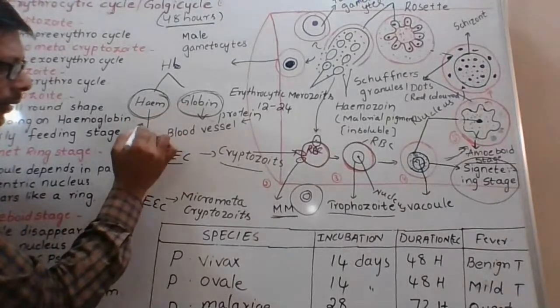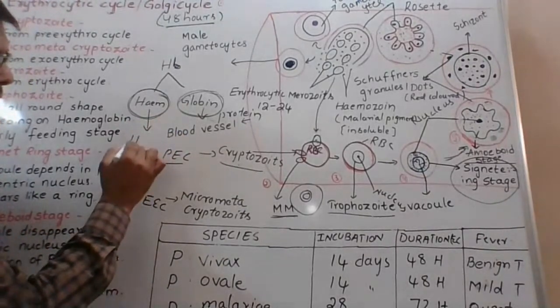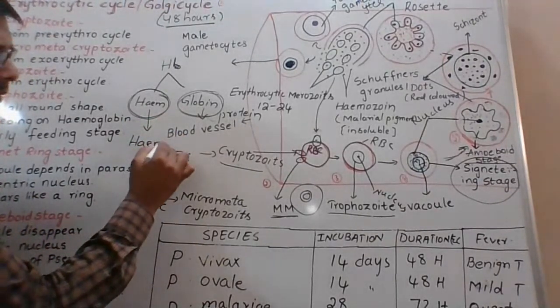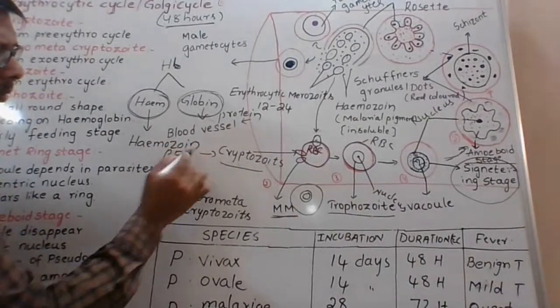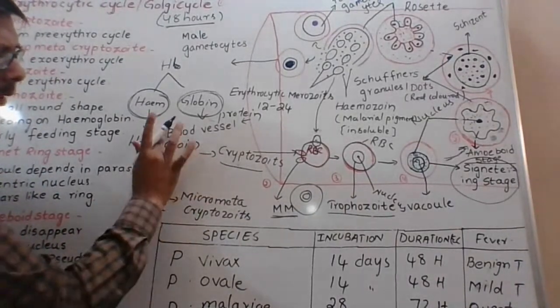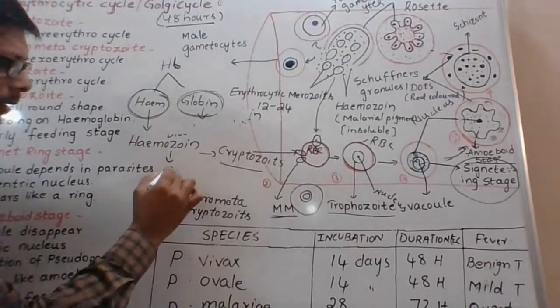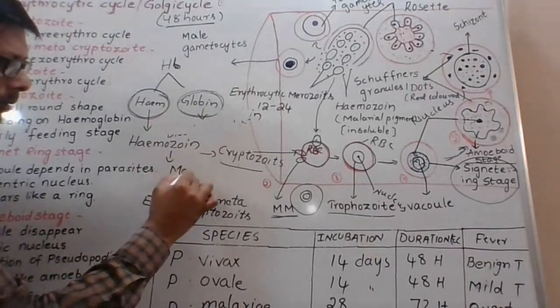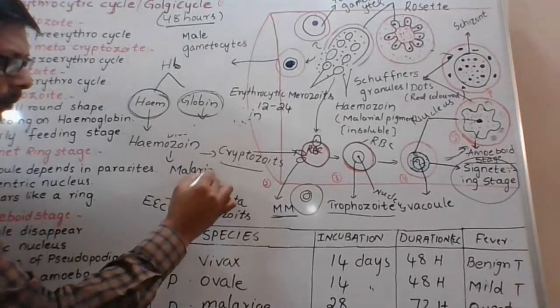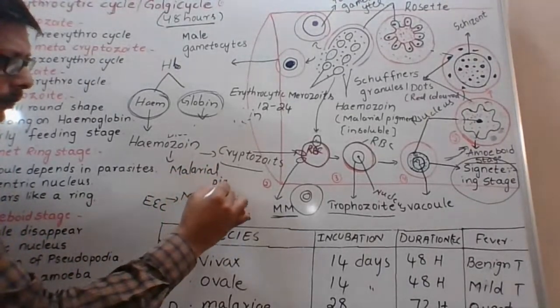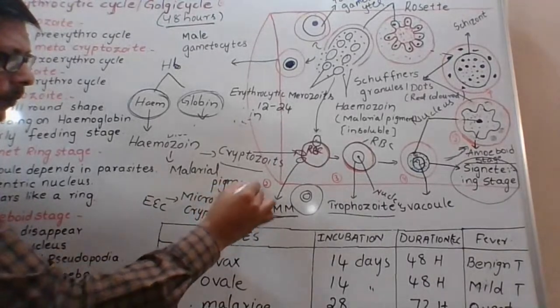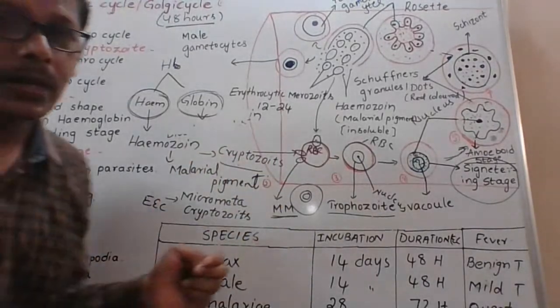The undigested heme is converted to hemozoin. Hemozoin is called malarial pigment.